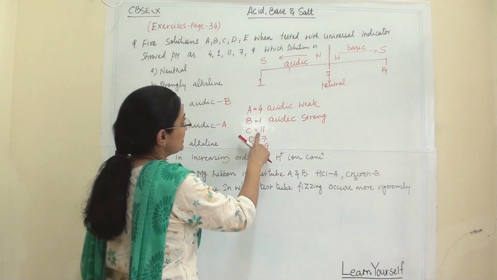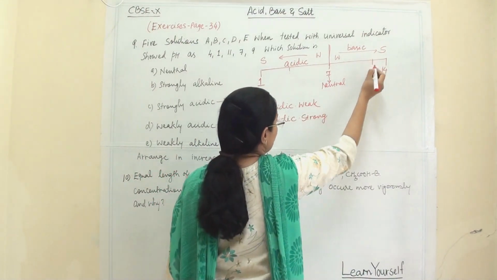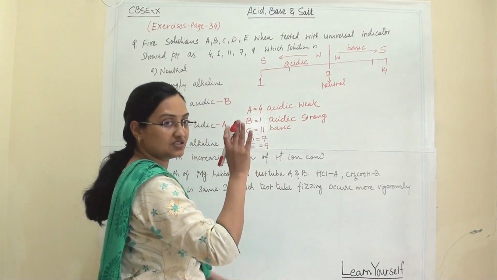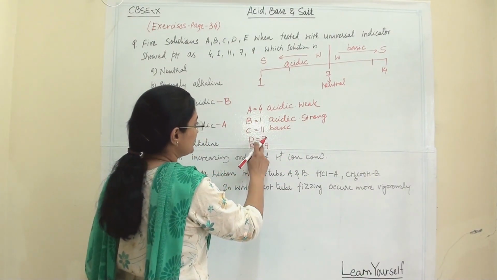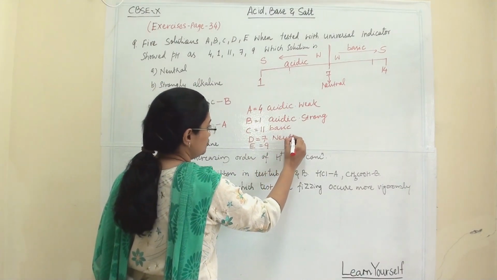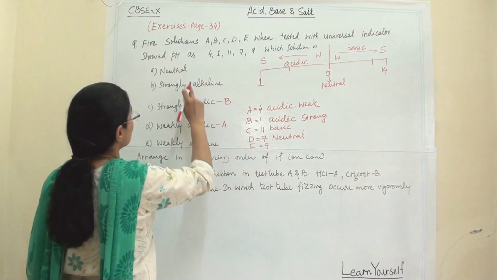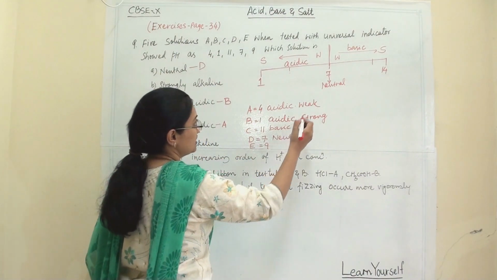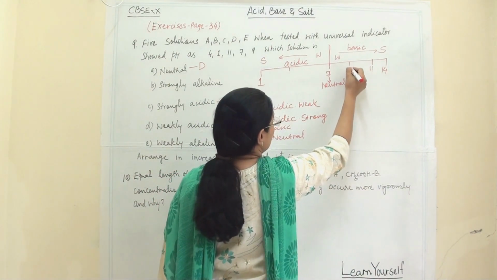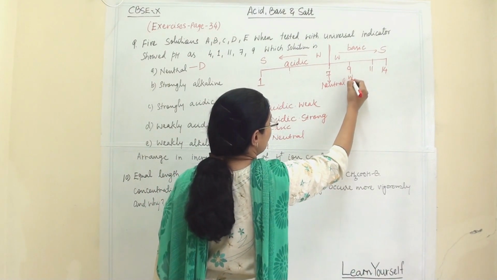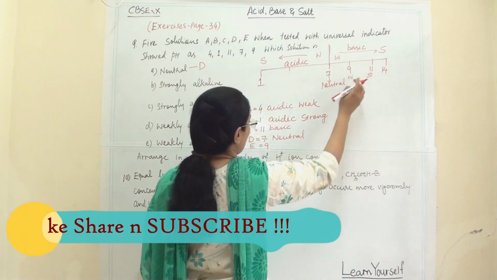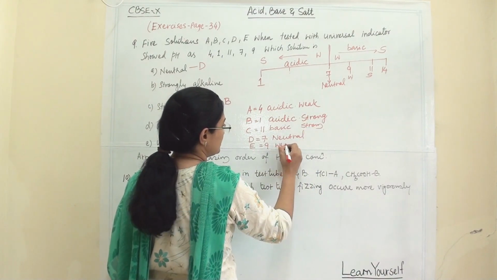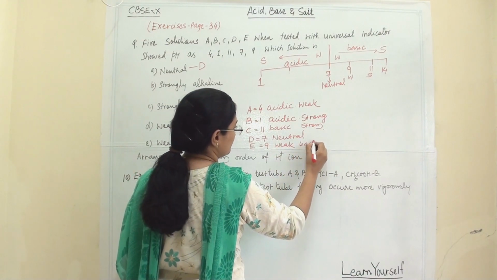Now C is 11. So it is basic. We will write here basic, but we will decide later whether it is strong or weak. Here it is 7, which is obviously a neutral solution. So D is neutral. Now we have pH 9 and pH 11. So 9 is weak basic, whereas 11 is strong basic.